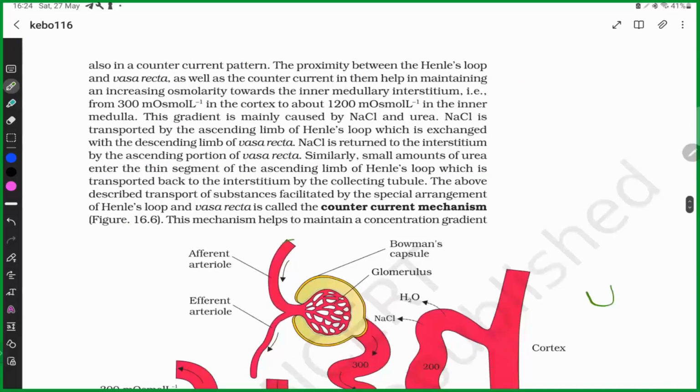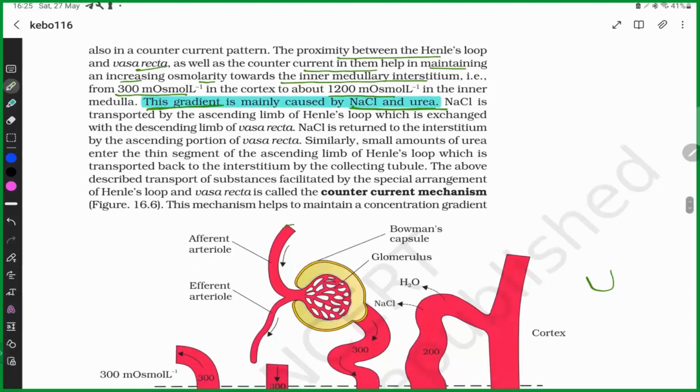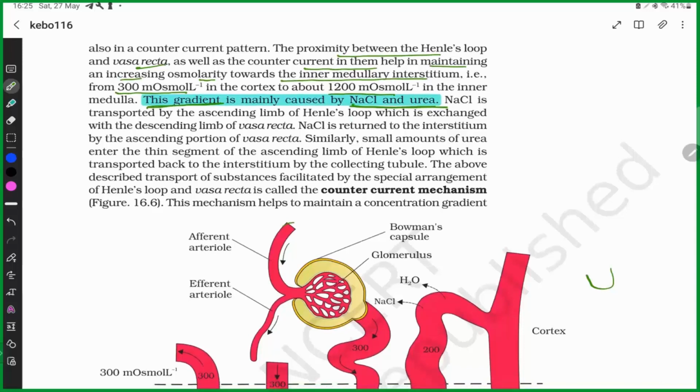This proximity between Henle's loop and vasa recta, as well as the counter current flow in them, helps in maintaining and increasing osmolarity towards the inner medullary interstitium, means from the outer medullary interstitium to the inner medullary interstitium. The osmolarity is increasing from 300 milliosmol per liter to 1200 milliosmol per liter. So this is very important. This gradient is mainly caused by NaCl and urea. These two substances are responsible for this gradient. So how is it happening?